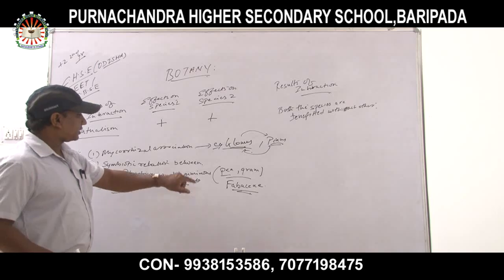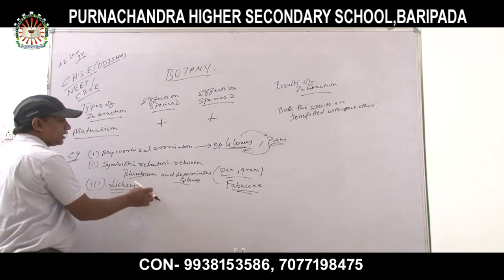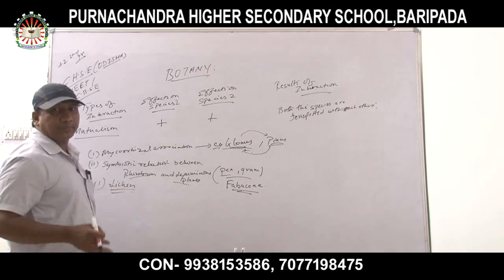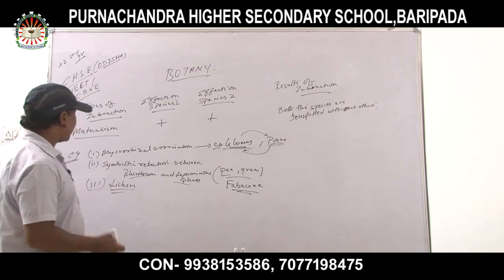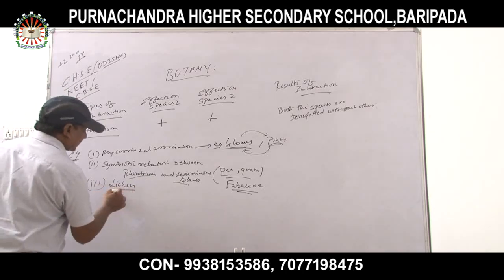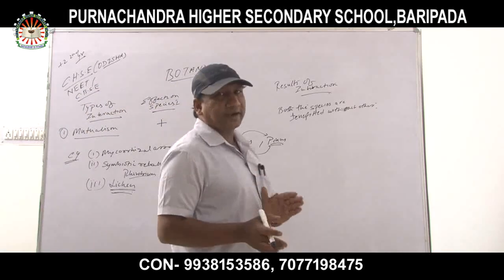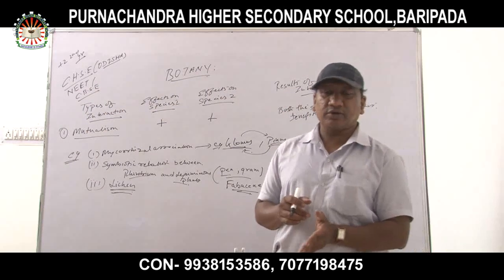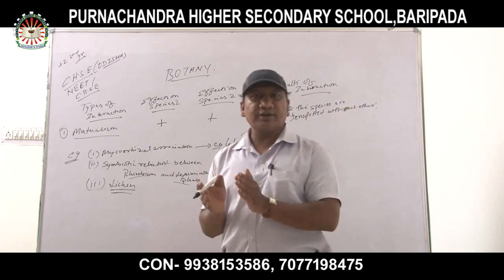But in return, the leguminous plant is providing starch. It is also providing nutrients to the rhizobium for its development. Okay. Next, lichen. What are lichens? Lichen is associated with two components. One is phycobiont and another one is mycobiont. That is the algal component and the fungal component respectively.